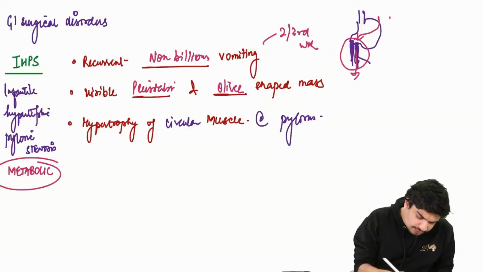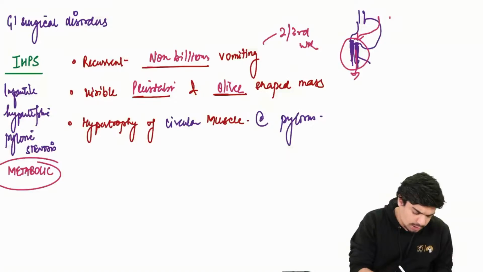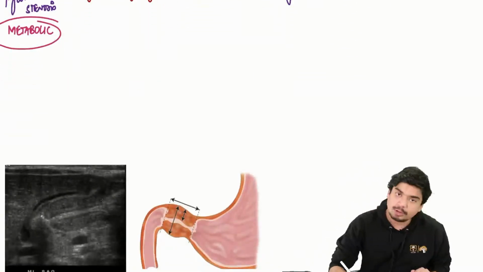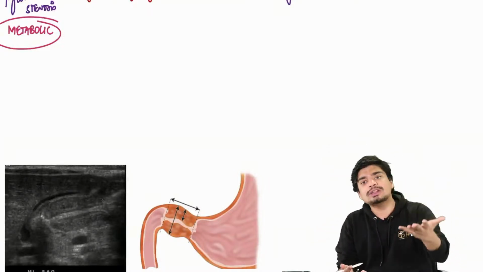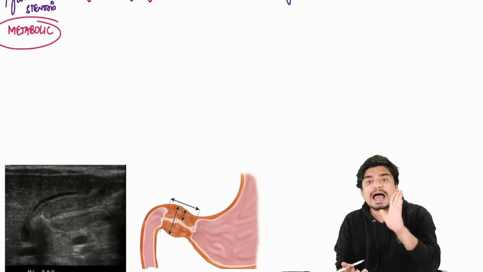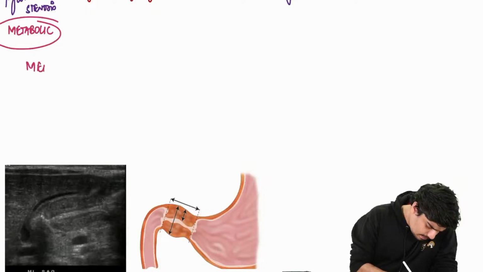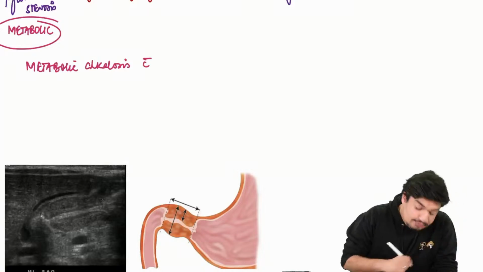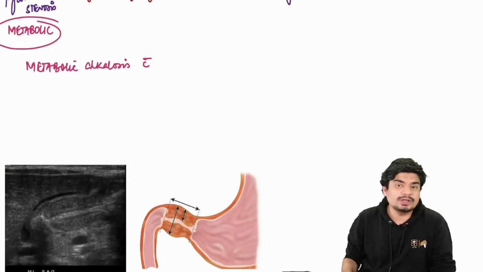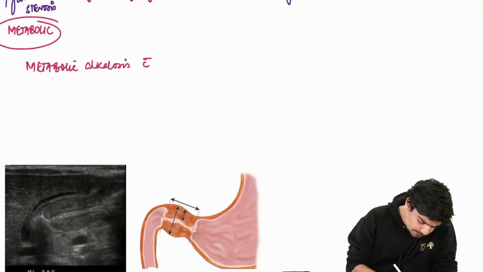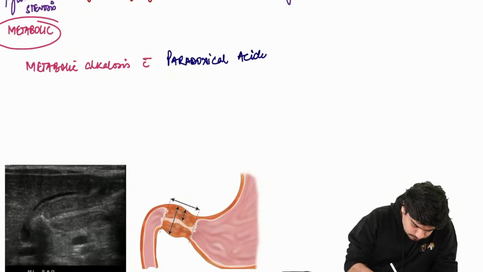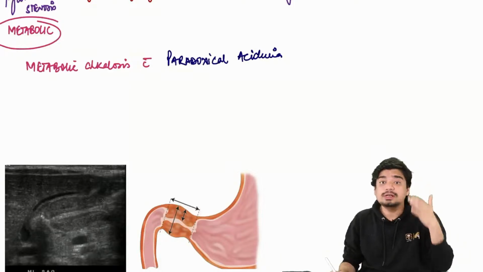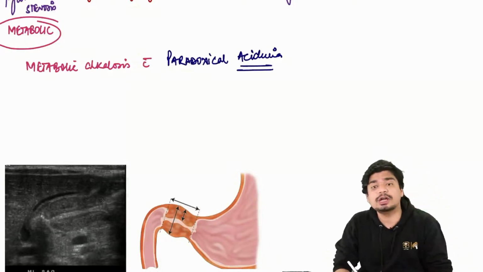Most of the questions of IHPS are from the metabolic problems that you might see. What are these metabolic problems? If you are vomiting out everything from the stomach, the stomach has HCl. You vomited out all the HCl. You will end up having metabolic alkalosis, usually with paradoxical aciduria. Why does this paradoxical aciduria occur?